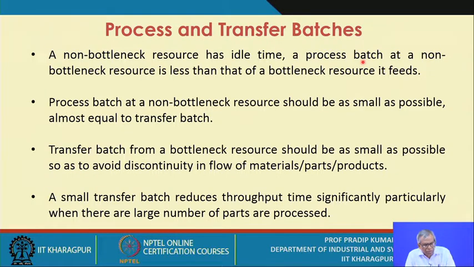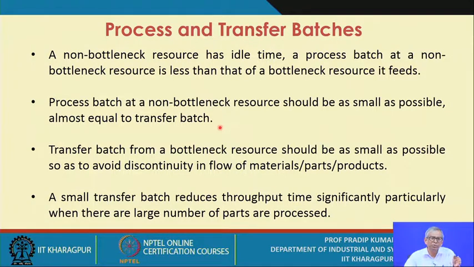Now the process batch at a non-bottleneck resource should be as small as possible, almost equal to the transfer batch. So the flow of material from the non-bottleneck resource should be as restricted as possible, and it should absolutely match the requirements of the bottleneck resource with which it is linked.